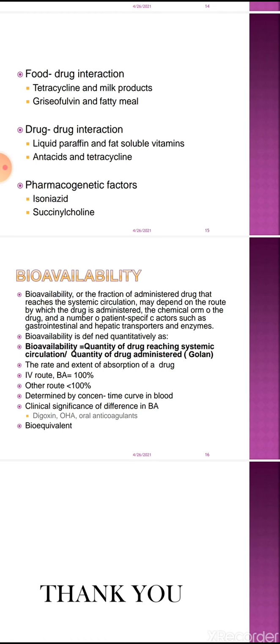In the second route, it is given through the sublingual route. The nitroglycerin tablet is placed beneath the tongue, from which it is directly absorbed into the blood circulation. So in this route of administration, the bioavailability is high. So we can see bioavailability depends upon the route of administration.